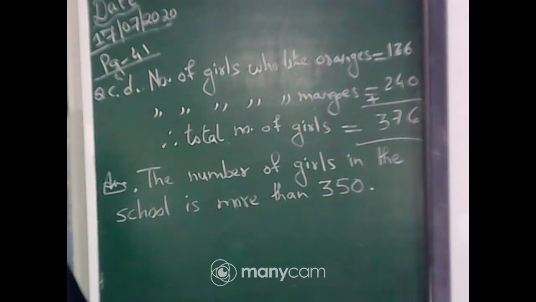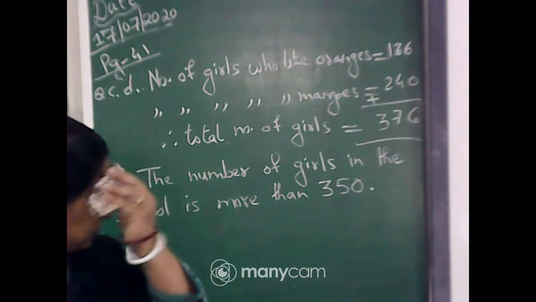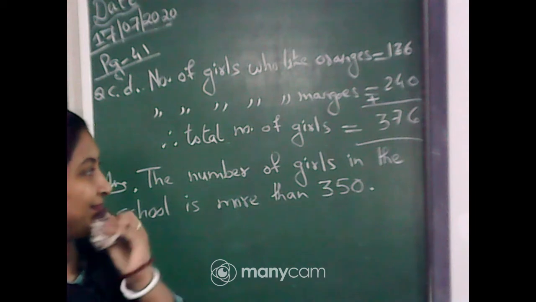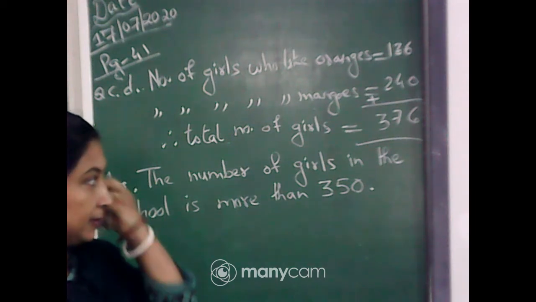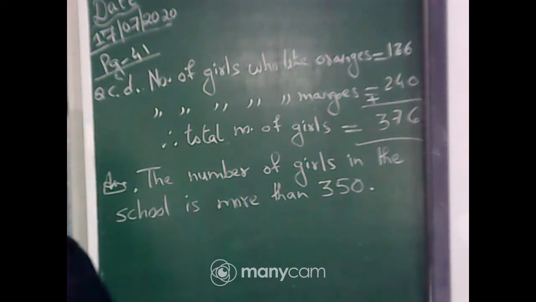Completed? Completed, students? Now come to page number 42. Those who have completed, come to page number 42.